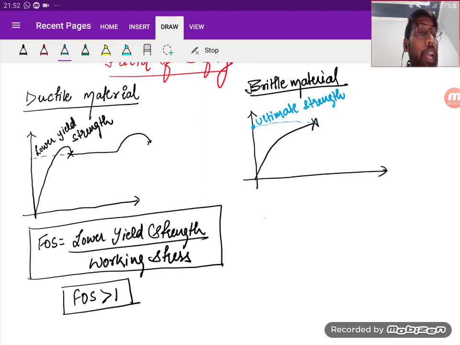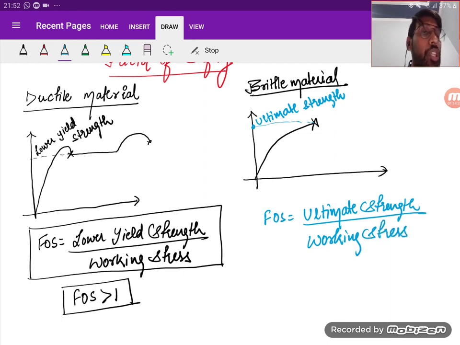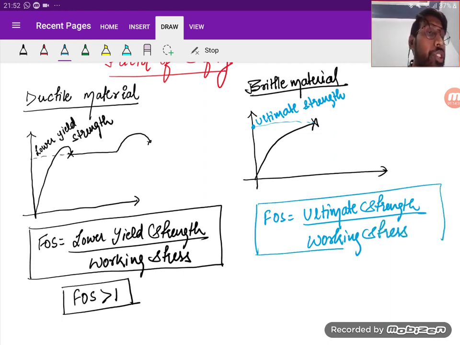So we apply the factor of safety, and that is defined as ultimate strength upon working stress. Ultimate strength upon working stress. Is it clear? So again, obviously, if I say the factor of safety is greater than 1, then the working stress will be what? Less than the ultimate strength of the material.